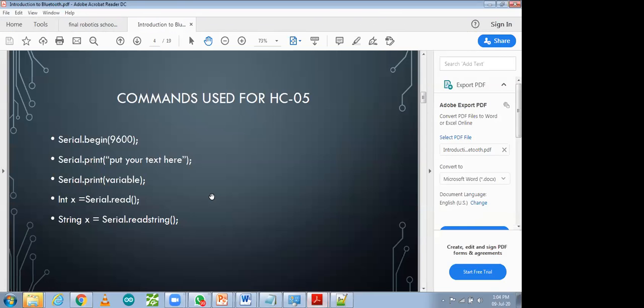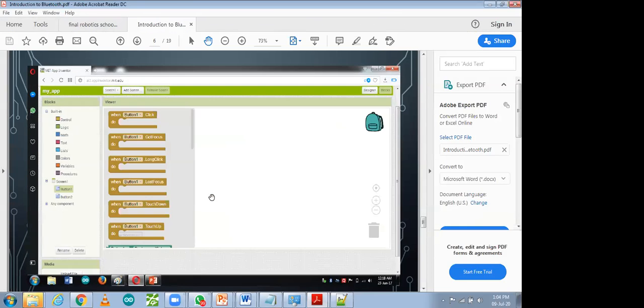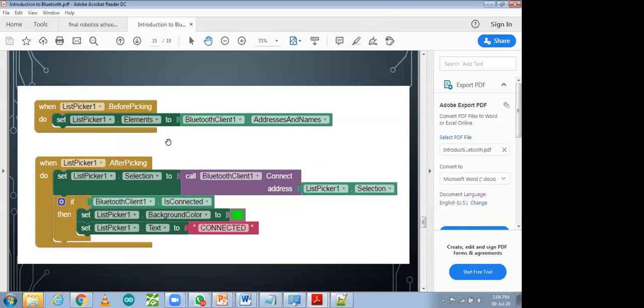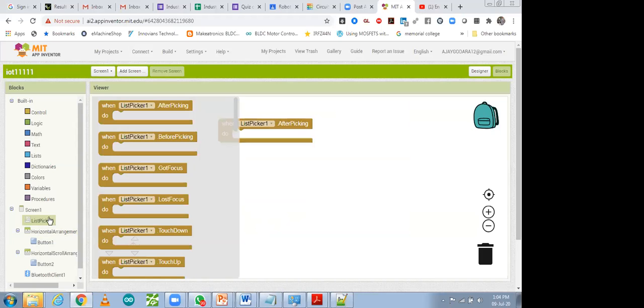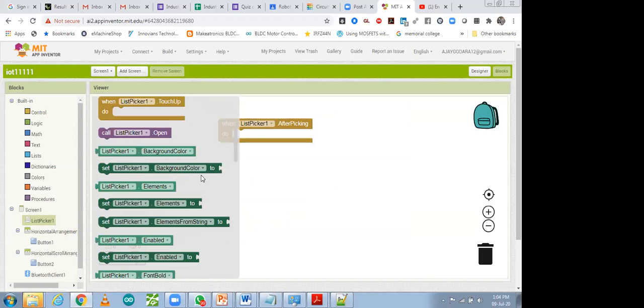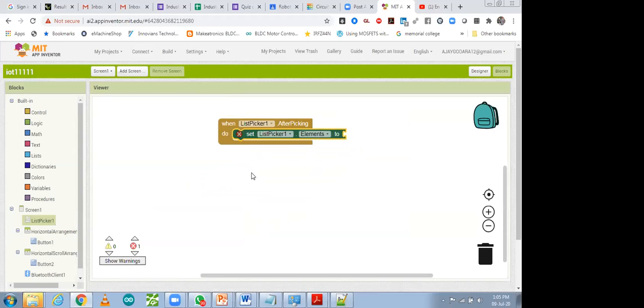Then you have to use the list picker element 2. You will find it under list picker, scroll down. Take it and put it like this.